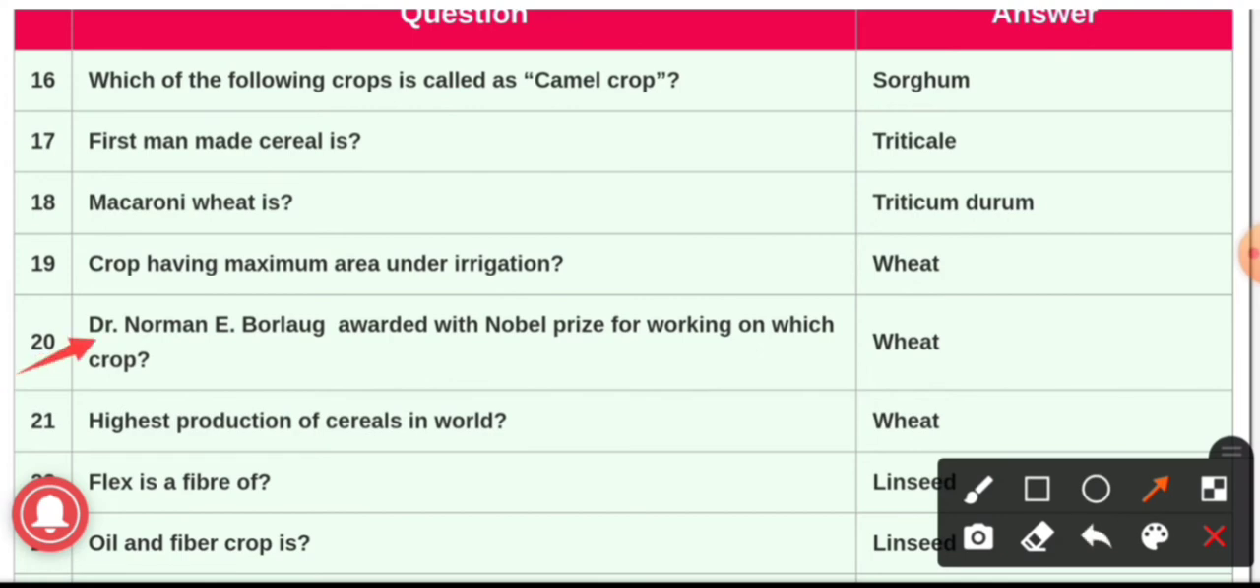Dr. Norman E. Borlaug awarded with Nobel Prize for working on which crop? And the answer is wheat. It means Dr. Norman Borlaug was awarded with the Nobel Prize for working with wheat crop. Question number 21.